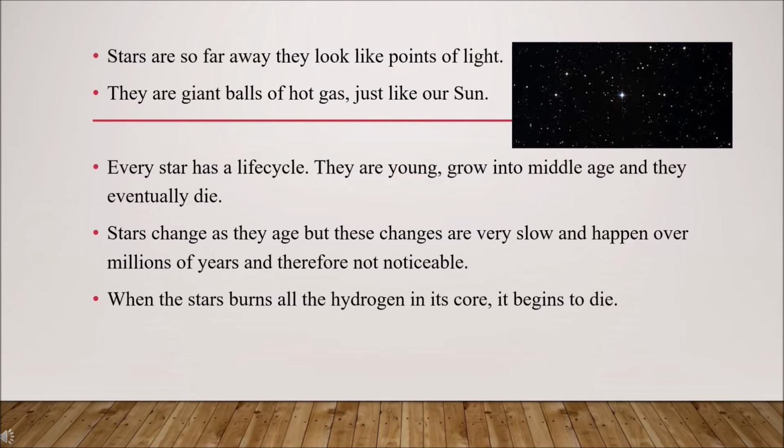Okay. So, every star has a life cycle. We all have a life cycle, right? In the same way, every star has a life cycle. They are young, grow into middle age and they eventually die. Stars change as they age, but these changes are very slow and happen over millions of years and therefore not noticeable. When the star burns all the hydrogen in its core, it begins to die.